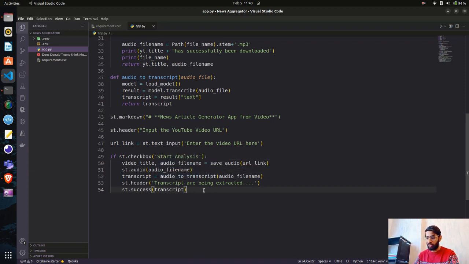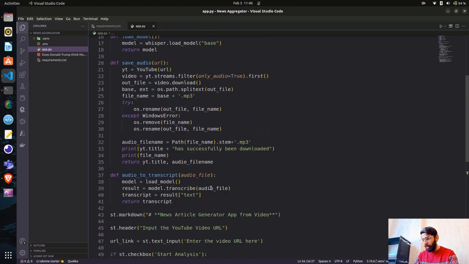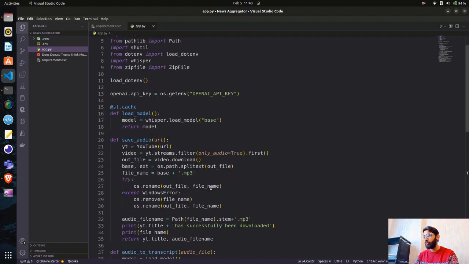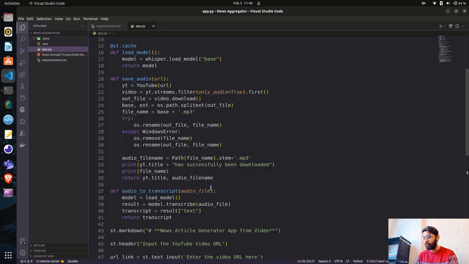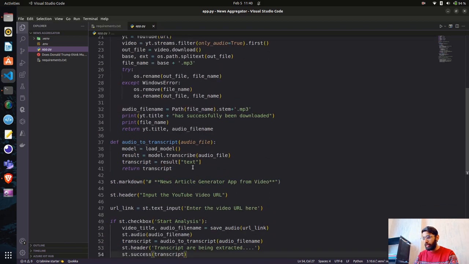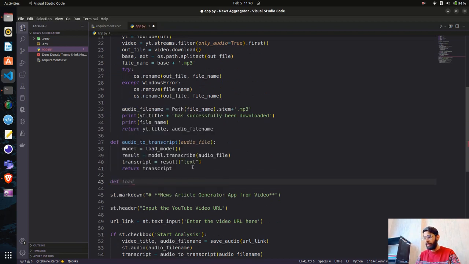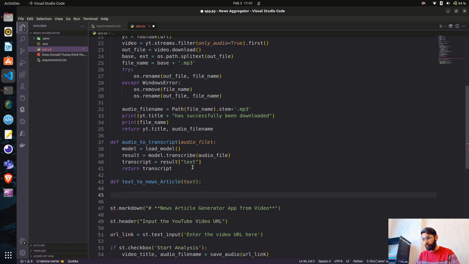So we have to pass this transcript to the OpenAI DaVinci 3 model, which is the most capable model, which is also flagged as GPT-3.5. Okay, so let's use this to generate the news article. How are we going to do that? What we have to do first is create a function. I'll define a function called text_to_news_article, and here we have to give a text. So that will be the text parameter, and here we will write all the code.